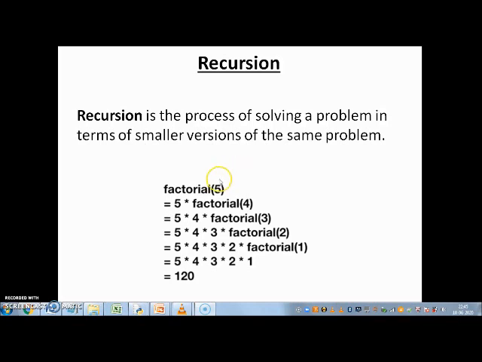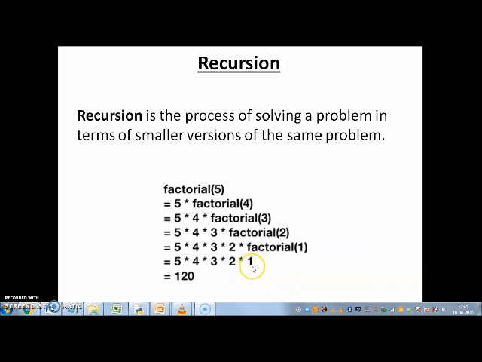So if we want to find the factorial of 5, it is equal to 5 into 4 factorial. Now 4 factorial itself can be calculated as 4 into 3 factorial. And 3 factorial as 3 into 2 factorial, etc. It goes on till we reach the number 1.